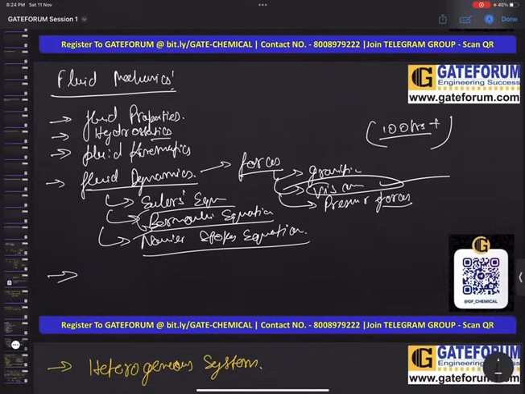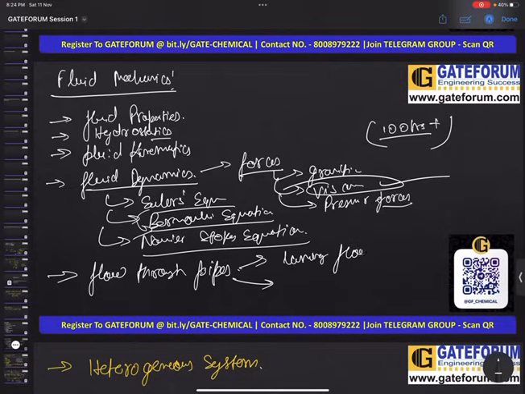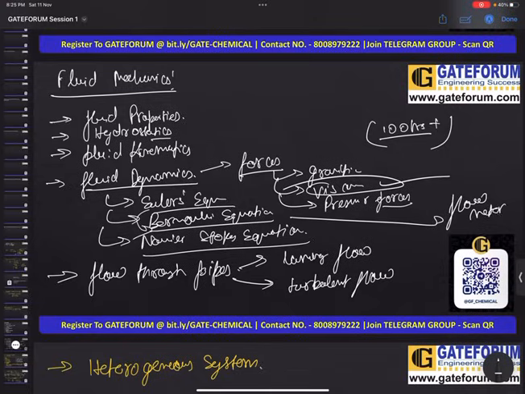Okay, so after fluid dynamics, we will directly move to the most important topic, that is flow through pipes. Under this, we will look into laminar flow and turbulent flow. Okay, we will not waste much time here because these are the main topics. Questions are going to come from this only. Yeah, in between, the application of Bernoulli's theorem is there, that is flow meters. Okay, one more very important thing is there, that is the momentum equation.